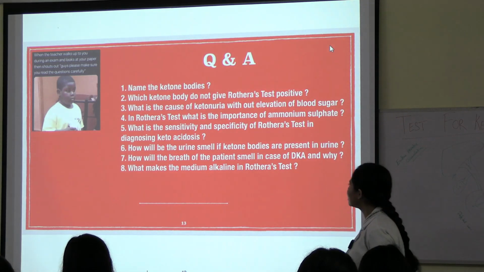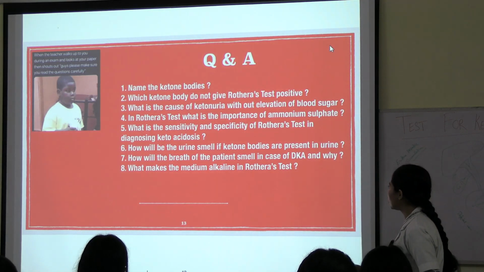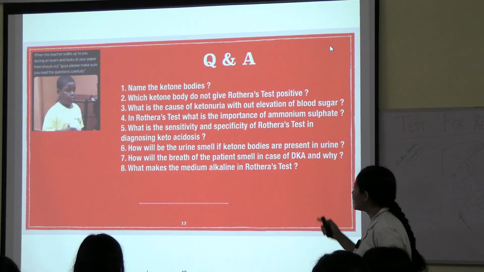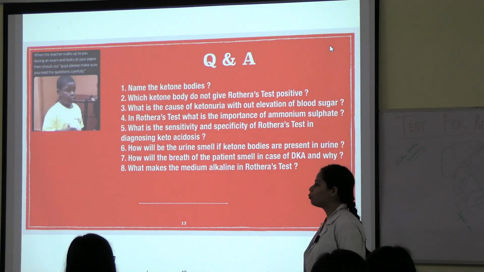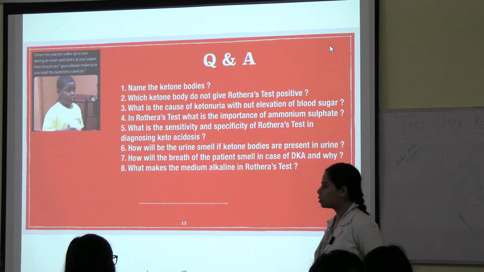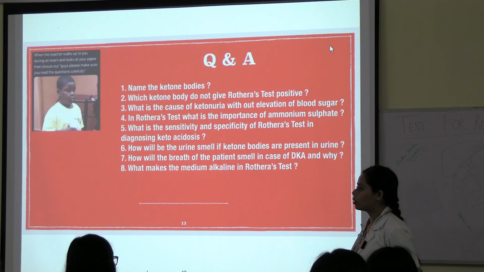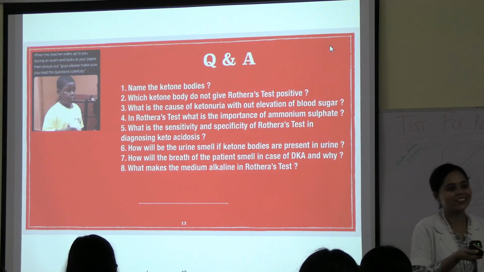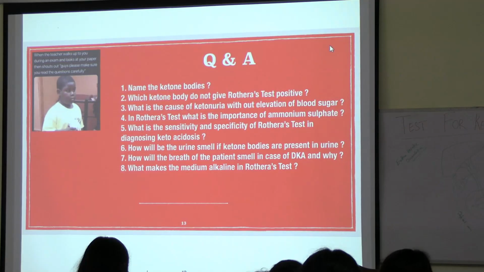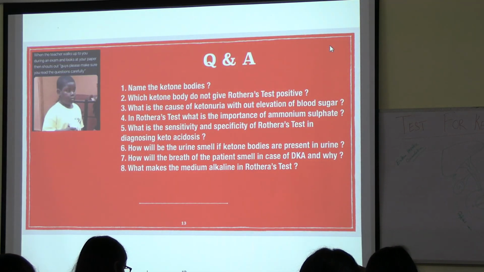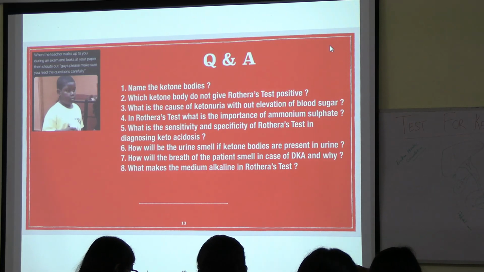What is the sensitivity and specificity of Rothera's test in diagnosing ketoacidosis? What is the sensitivity? Sensitive to ketone bodies, specific to ketone bodies. Okay, sit down. You tell me. Stand up and tell me the answer. Rothera's test is not very sensitive. Yes, why? Because sometimes it can give a false positive.